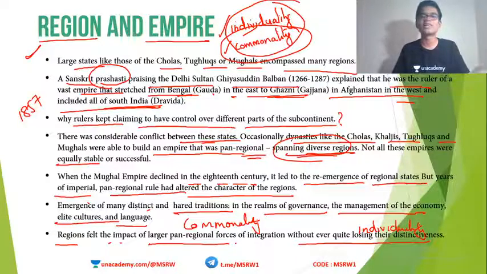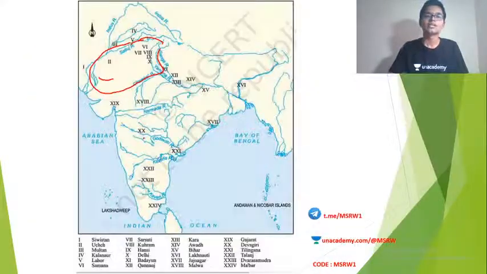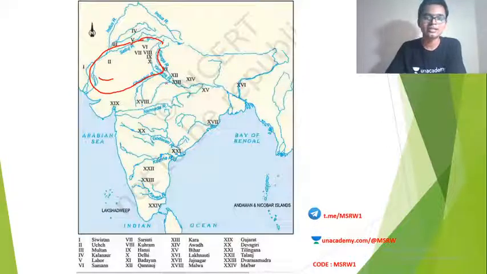This is a beautiful mains question that can come up. The concept of unity in diversity is applicable to modern India as equally as medieval India. Discuss or critically examine. You can be asked such a question and you can give out all these examples that I have told you. This is a map showing the things that I have told you until now.